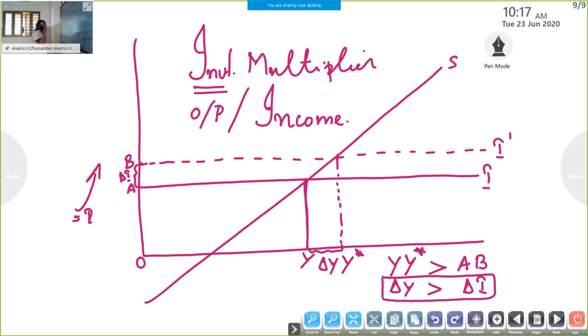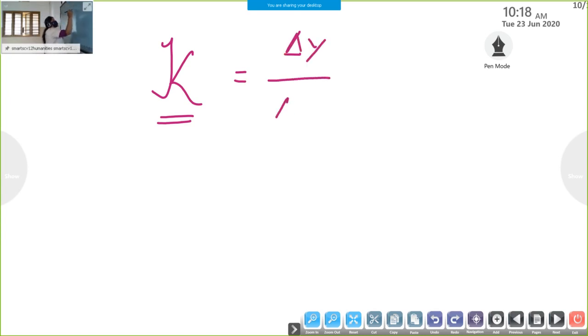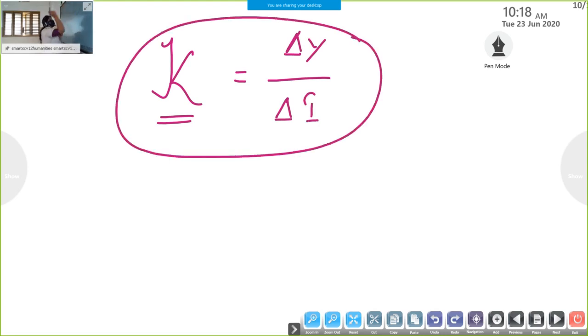Then this investment multiplier is denoted by the letter K. So we can measure K: investment multiplier is the ratio between additional income, delta Y, and additional investment, delta I. This is the formula for the investment multiplier.